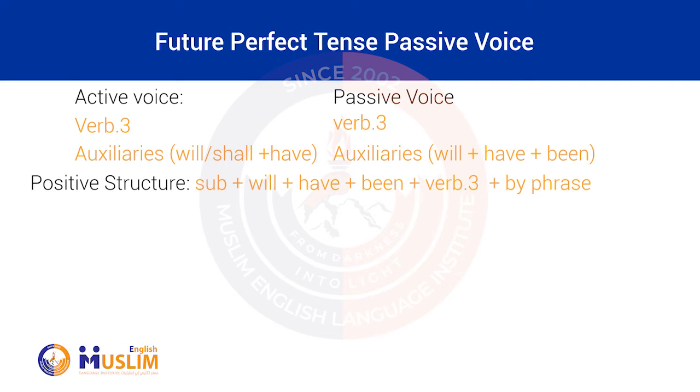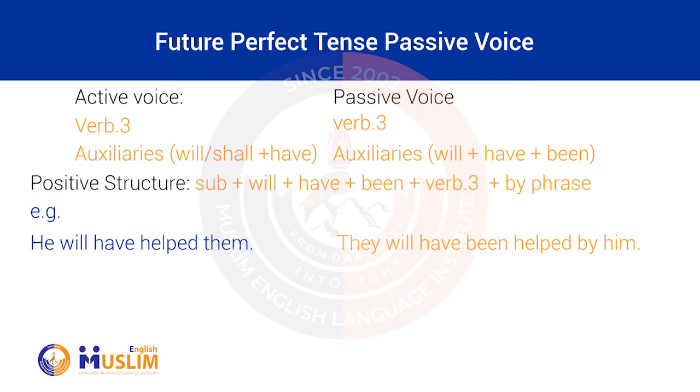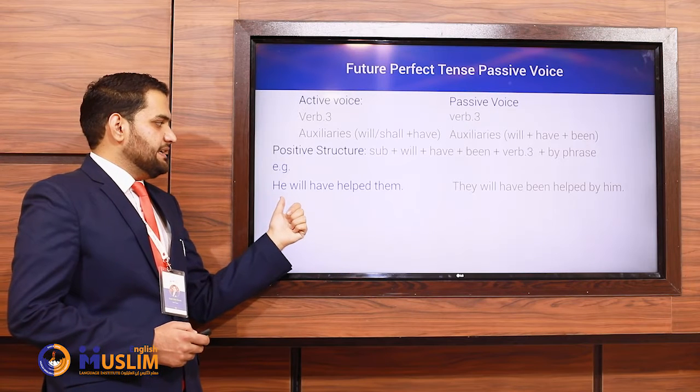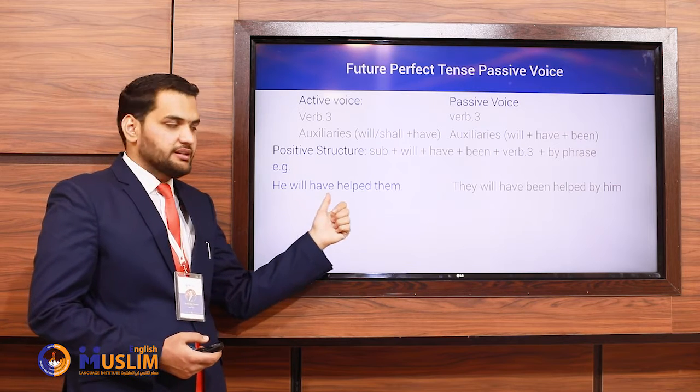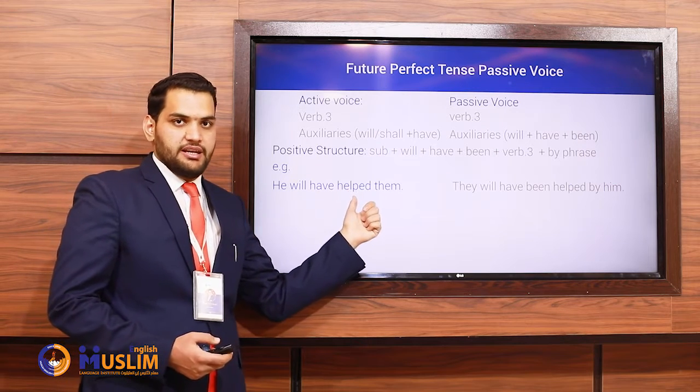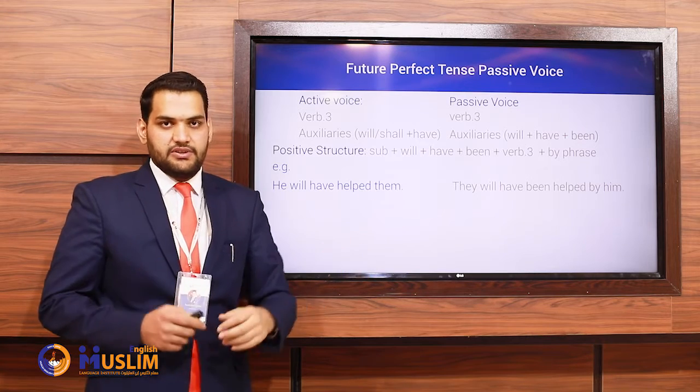Let's come to the positive structure, which is subject plus will plus have plus been plus verb 3 plus by phrase. For example, he will have helped them. In this sentence, he is the subject, will have is the helping verb part, helped is verb 3, and them is the object.